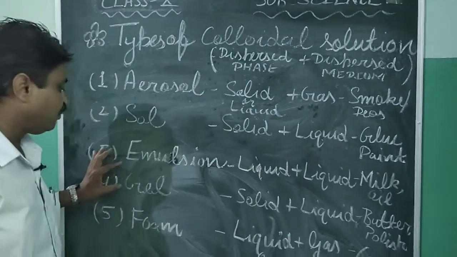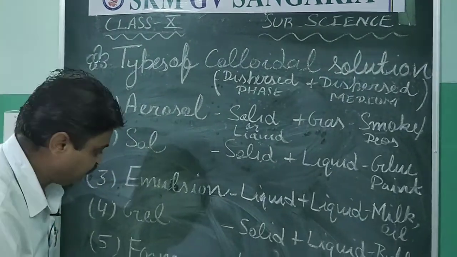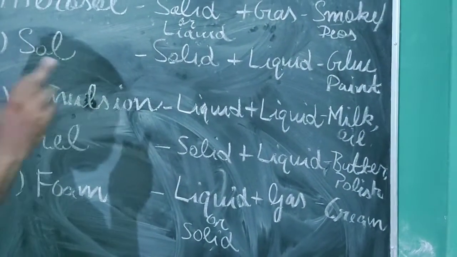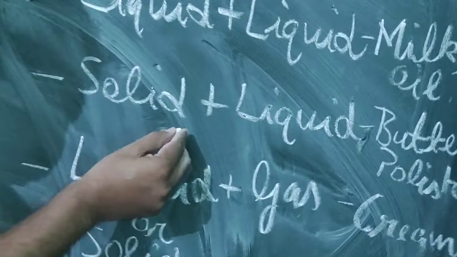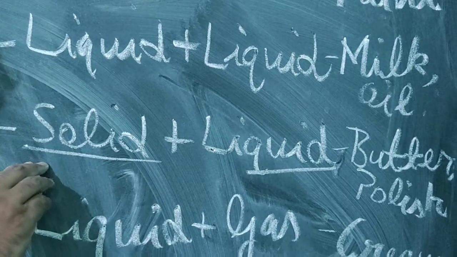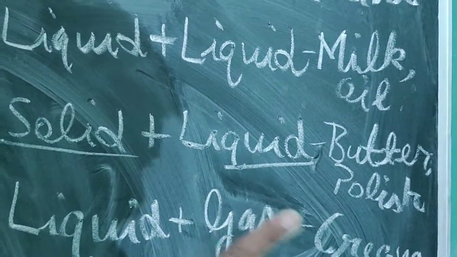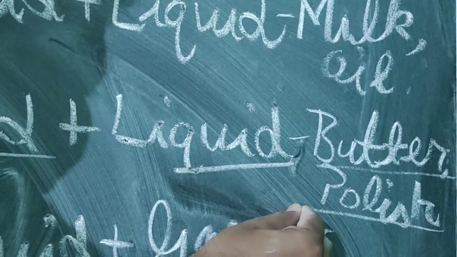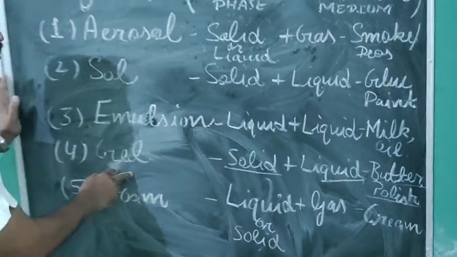Now we come to the next colloid, gel. Gel is a colloid that is a heterogeneous mixture of solid and liquid, in which the solid particles are dispersed in liquid medium, and the example of this is butter and shoe polish. Shoe polish is an example of gel, students. Gel.